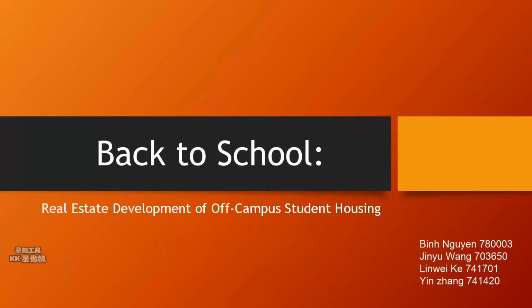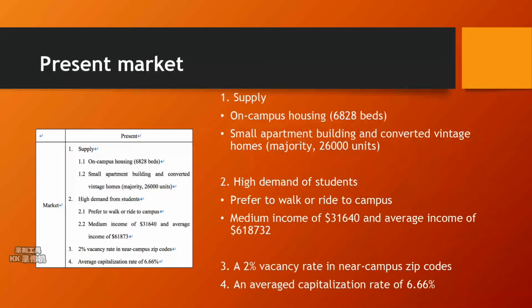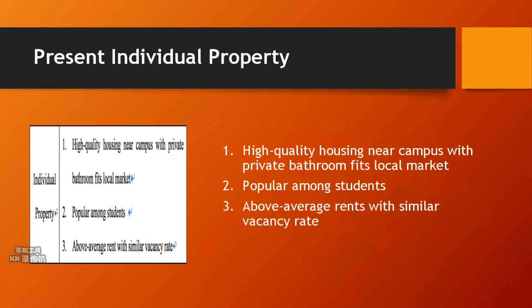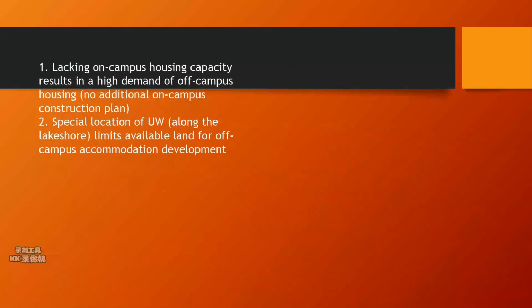Let's start with qualitative analysis. Let's look at the qualitative analysis briefly. We conduct a four-square model to analyze the project. We look at the situation of the present market, future market, and present individual property, and we infer that the property will still be attractive to students and a higher rent could be charged with a booming market. The details could be found in our report. Then we make some supplement.